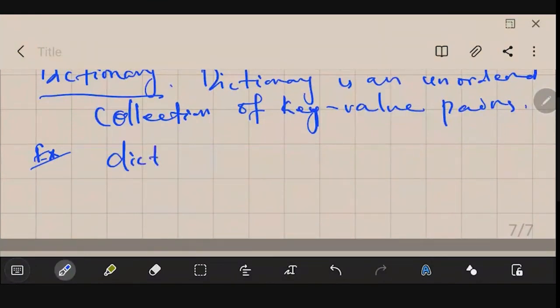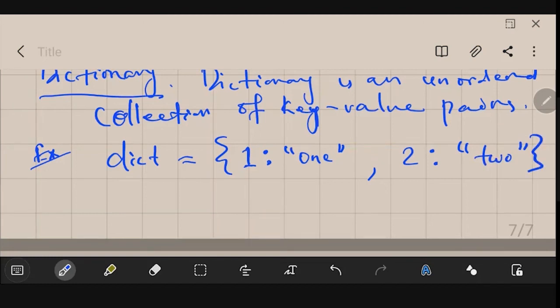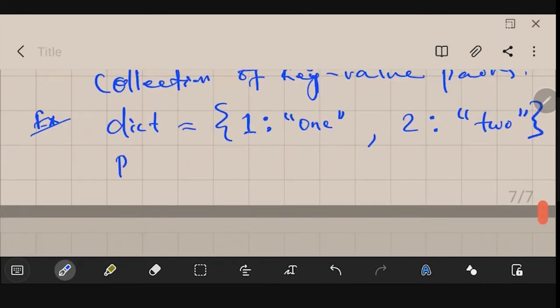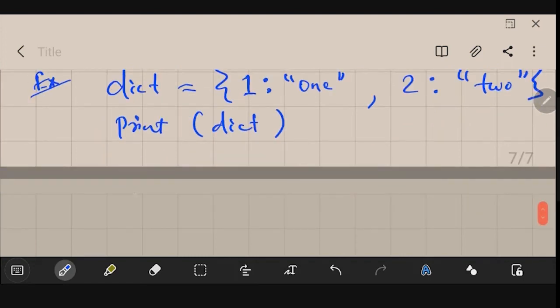Let's say dict is a variable. It is a dictionary basically, where we are storing these values. Try to understand: one is the key, and the value is one. Or you could write here red or blue or something like that. So this will be a value, and let's say 1 is a key. Then similarly 2 is a key, and this two is a value.